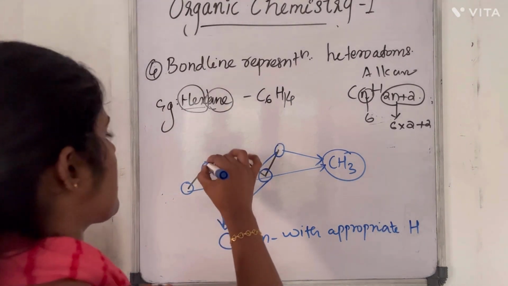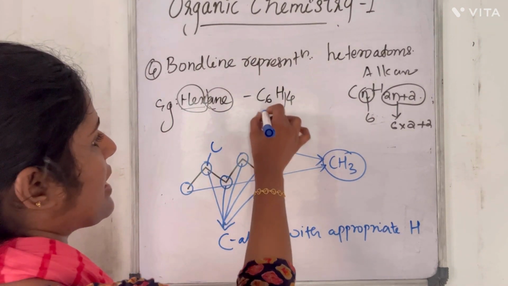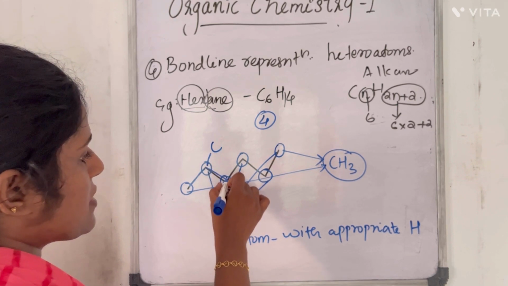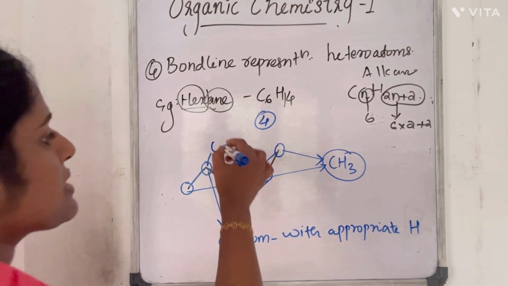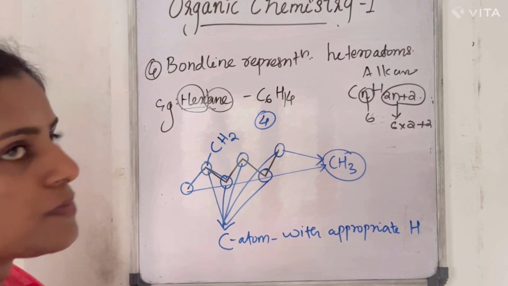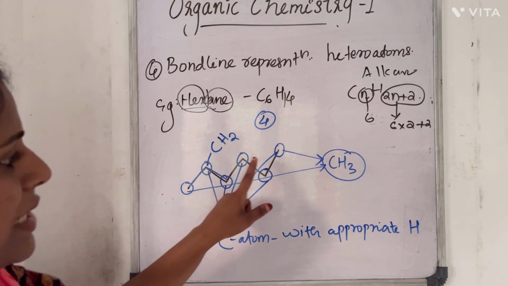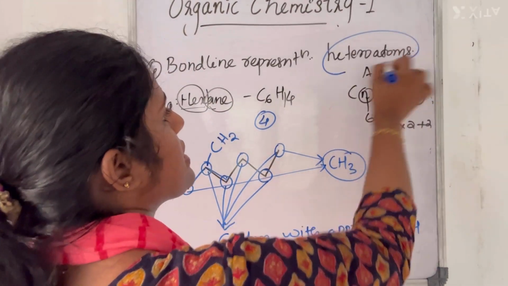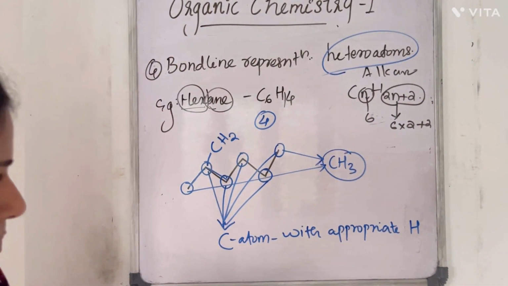Carbon has 4 valencies. So here one valency is satisfied, the second valency is satisfied, 2 more valencies are to be satisfied, so here it will be CH2. This is how the line junctions act, and heteroatoms will be specified if present.